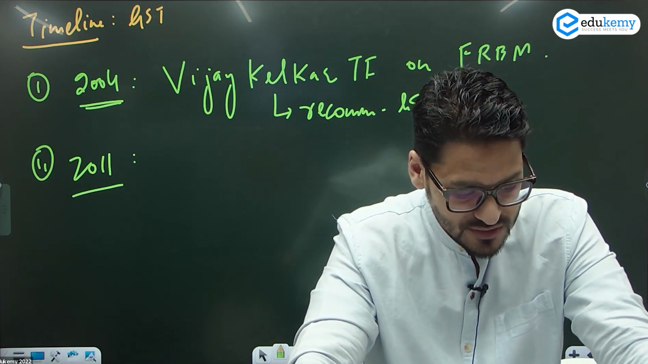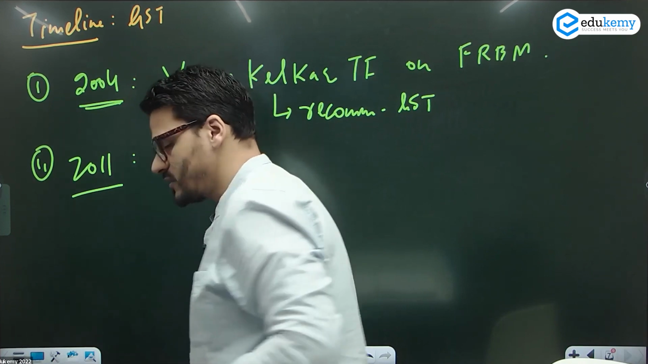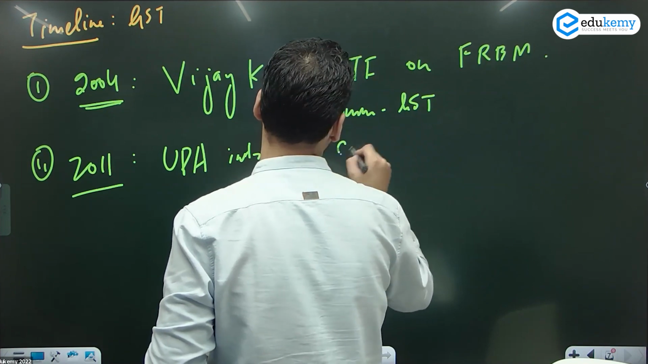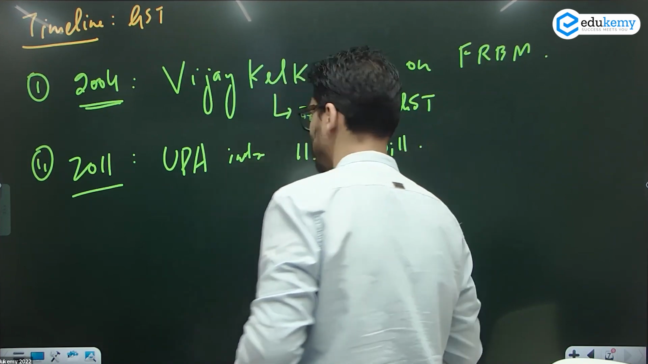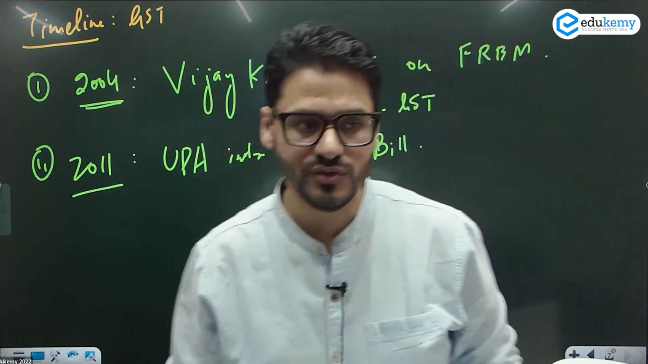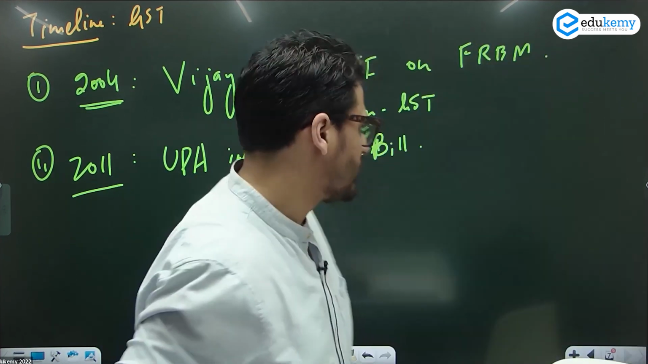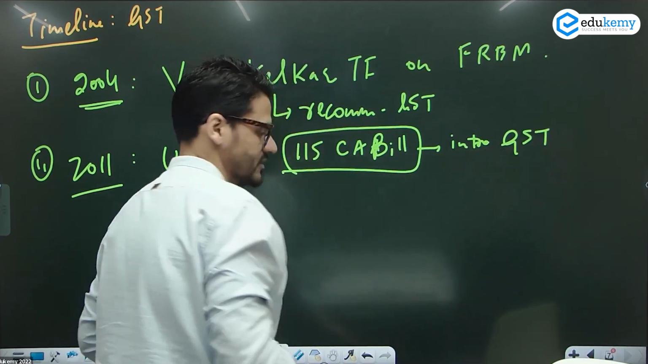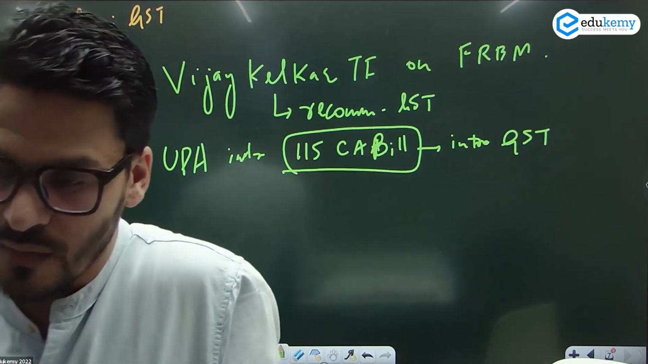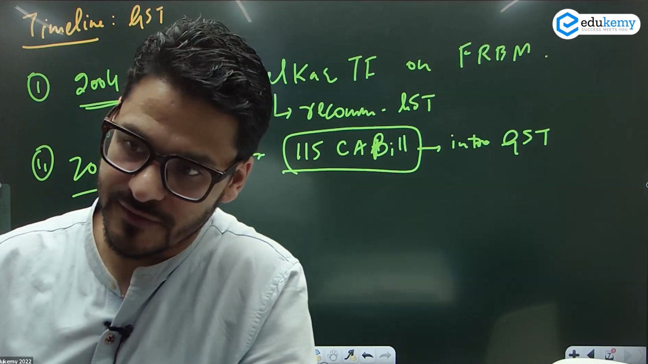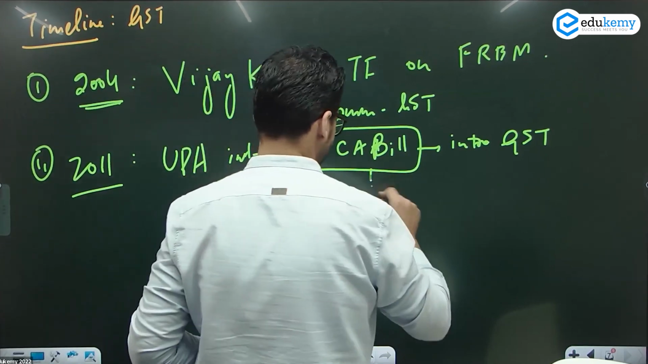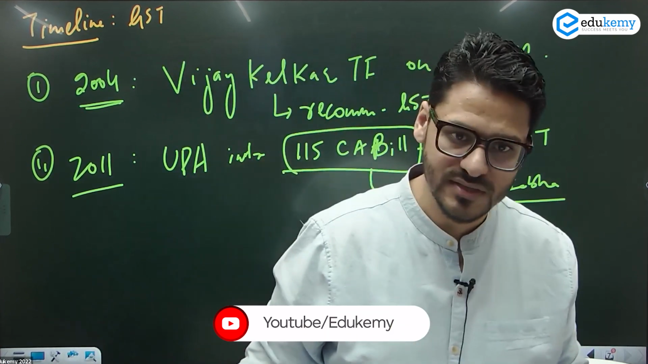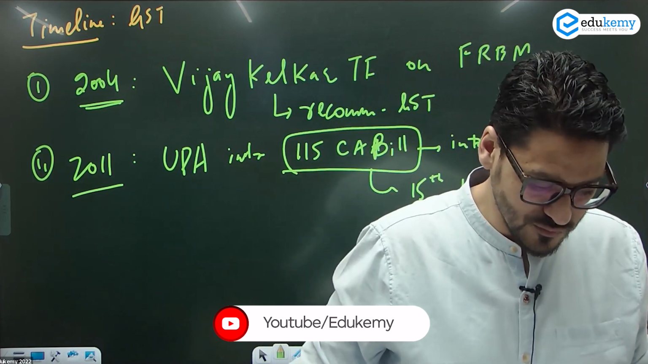They had the majority. 2011 में UPA government introduced 115th Constitutional Amendment Bill. This bill was meant to implement GST. 115th Constitutional Amendment Bill. GST को लाने के लिए. But it was in the 15th Lok Sabha. पर हुआ क्या? The Lok Sabha got dissolved. Bill भी खत्म हो गई उसी के साथ. So Lok Sabha was dissolved and bill also was lapsed.